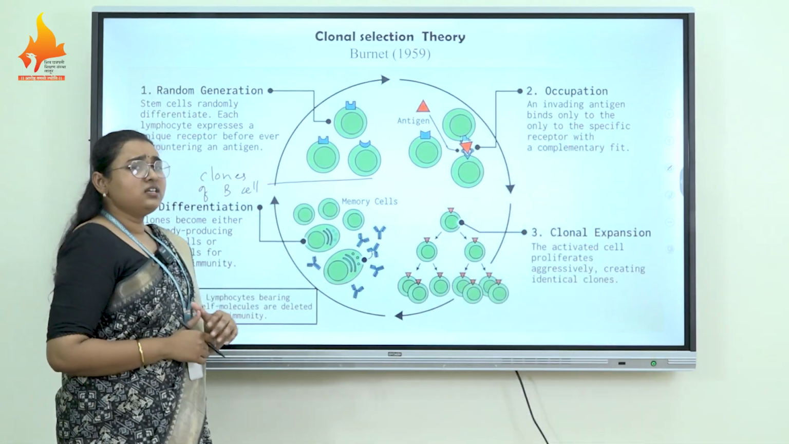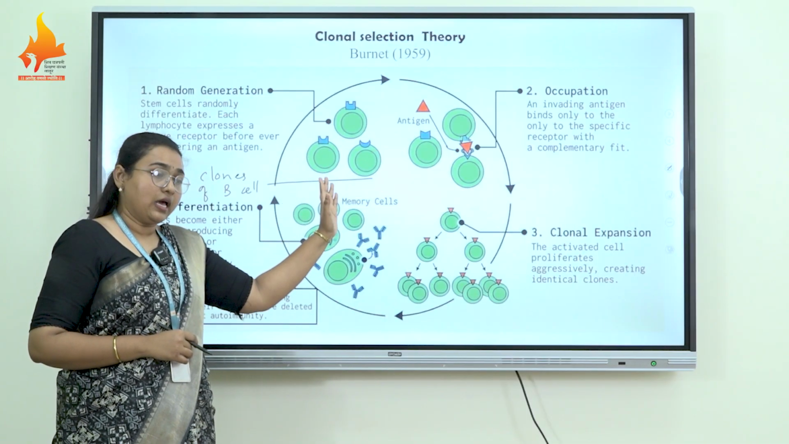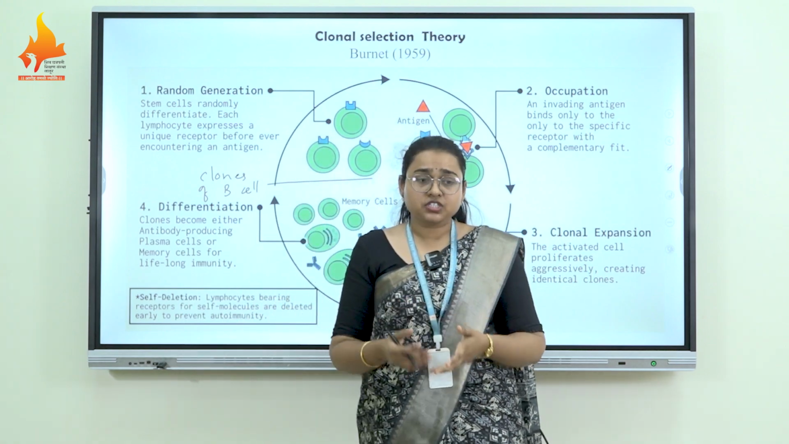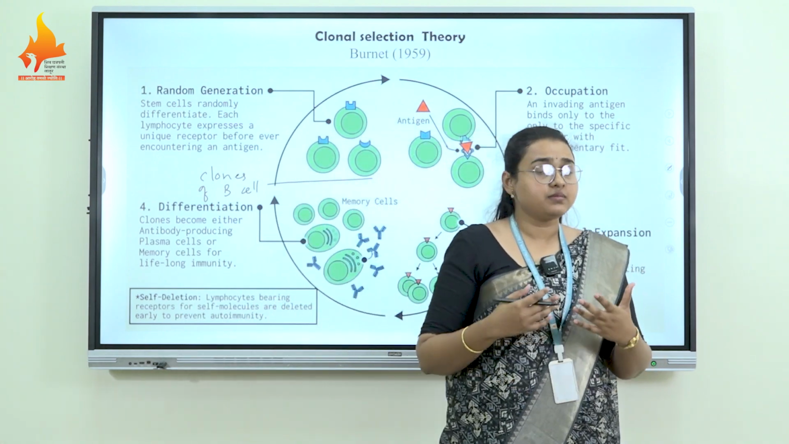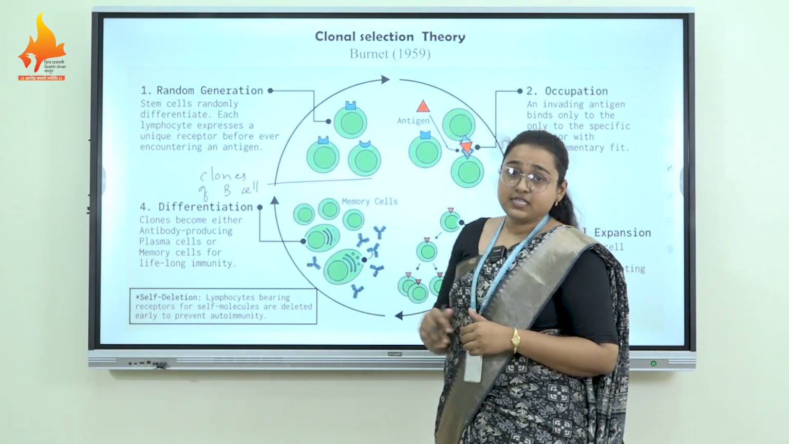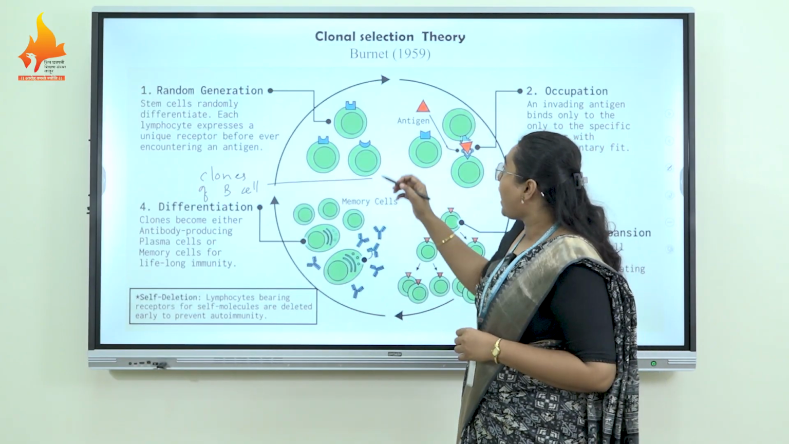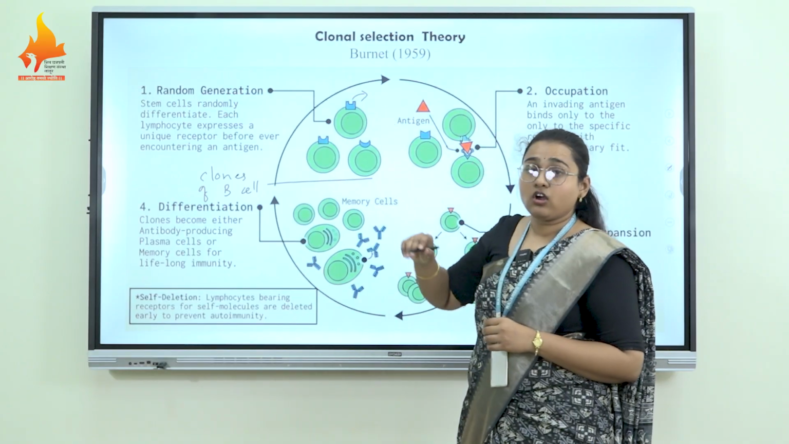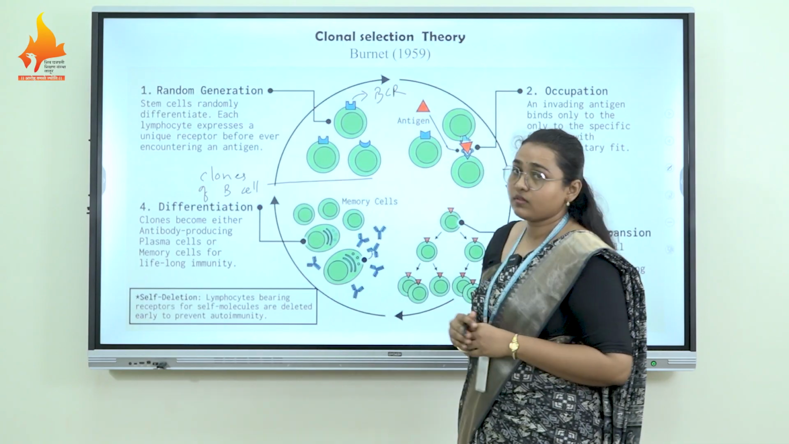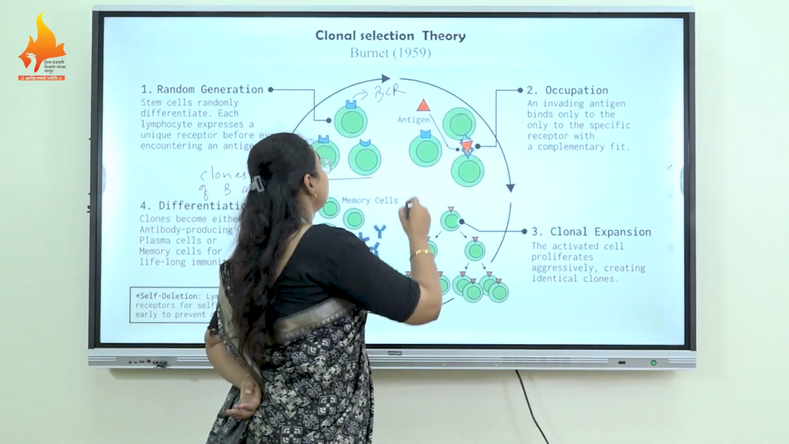According to clonal selection theory, different types of B cell clones are produced through the hematopoietic stem cells. Hematopoietic stem cells generate the lymphoid progenitor, which generates the B cell progenitor, and finally the B cell. Each B cell generated has a different binding site on its BCR. What is the BCR? BCR is the B cell receptor. It is nothing but the antibody.